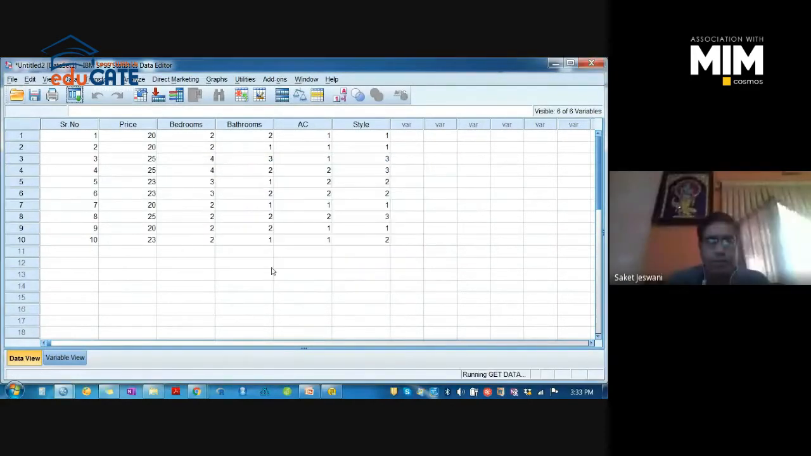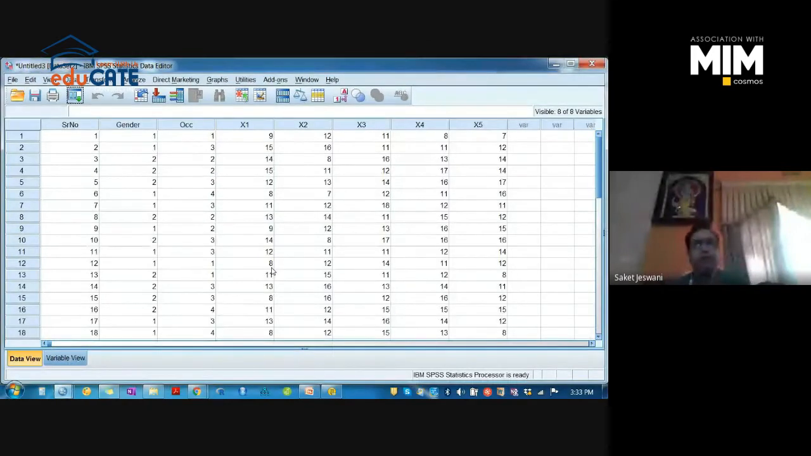Click on OK. The same data has been uploaded here, right? The gender and occupation have also been transformed into numbers now, from categorical data to continuous data. It is not required right now because we are just checking the mean and standard deviation for these 5 variables.